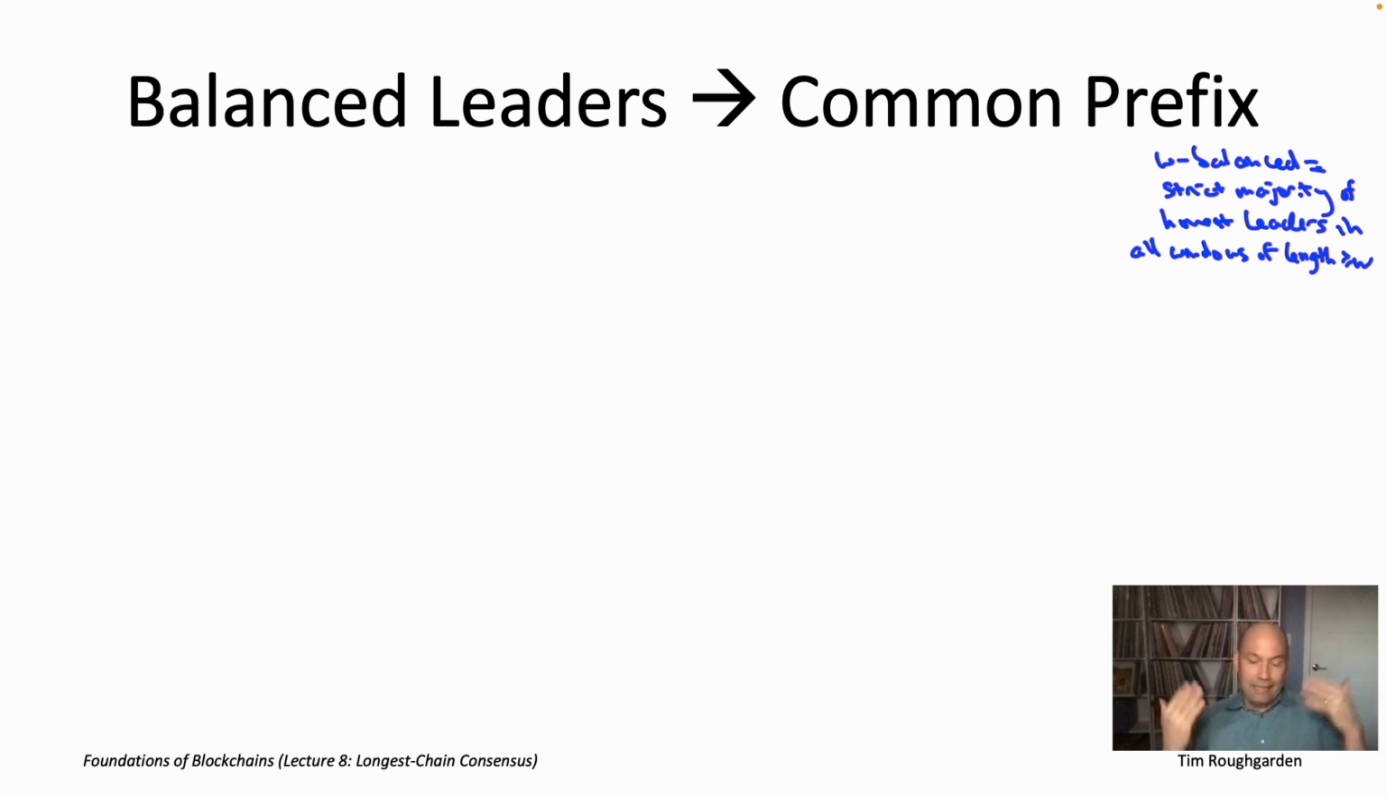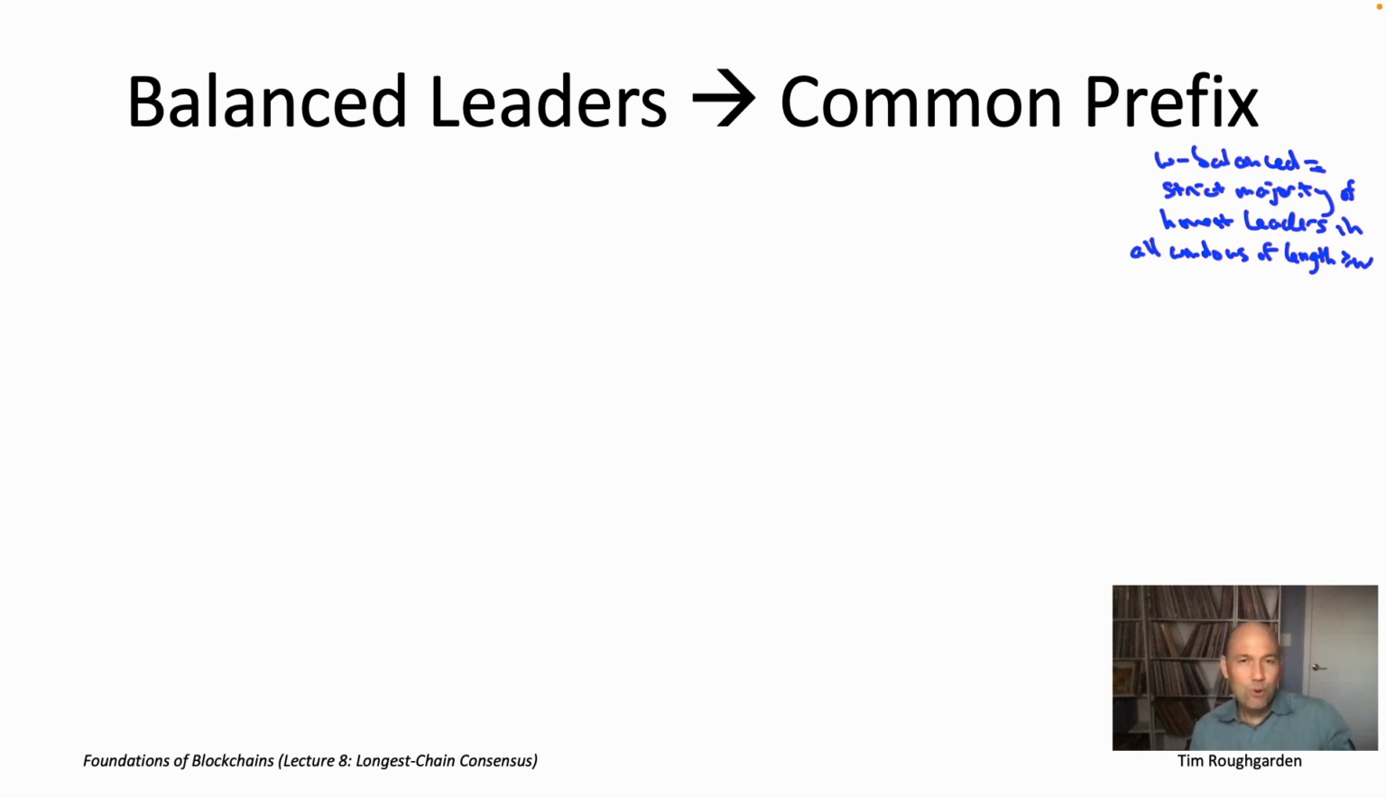So that tells us that lack of balance is an obstruction to getting what we want, to getting, for example, any kind of finality property. That argument also showed us that there's no hope of proving anything really about longest chain consensus unless the fraction of Byzantine nodes is strictly less than 50%.